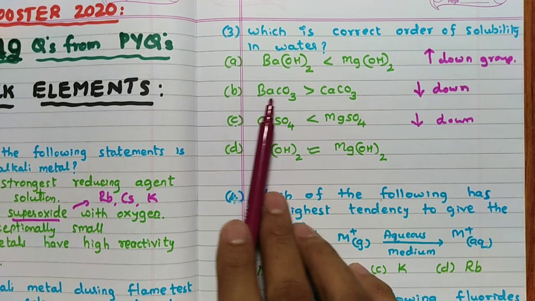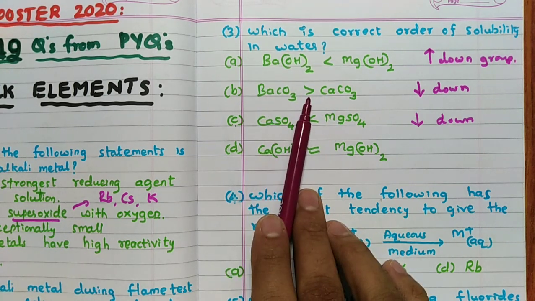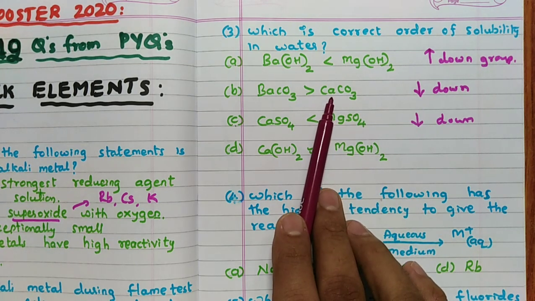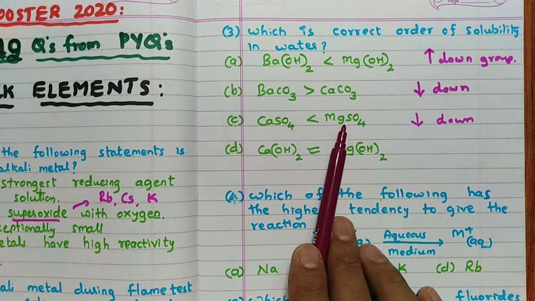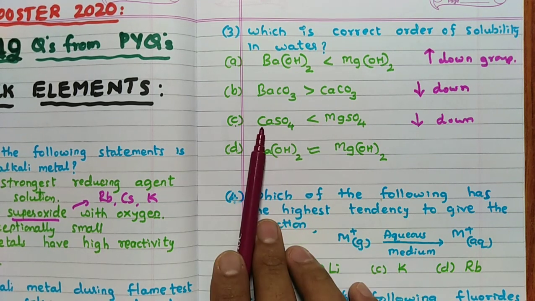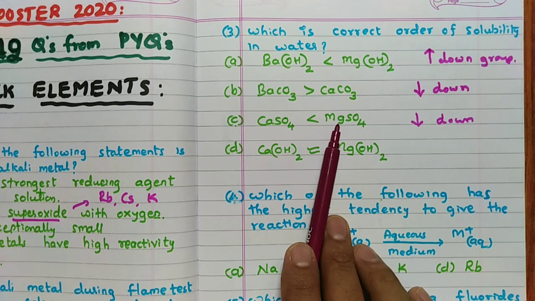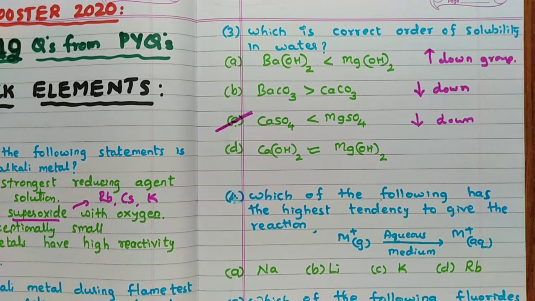For BaCO3 and CaCO3, BaCO3 decreases down the group, which means Ba should have less solubility, and this is wrong. For Ca and Mg, after Mg, Ca will come, and it decreases down the group. Definitely MgSO4 is more soluble. Hence the answer for this question is C.